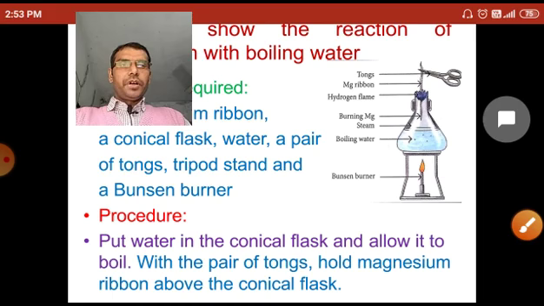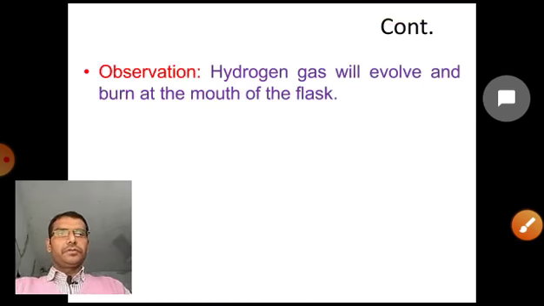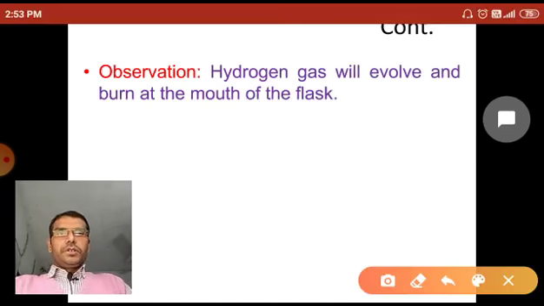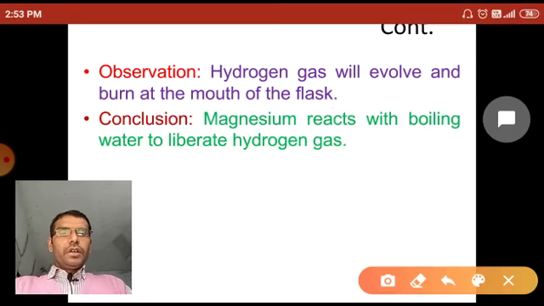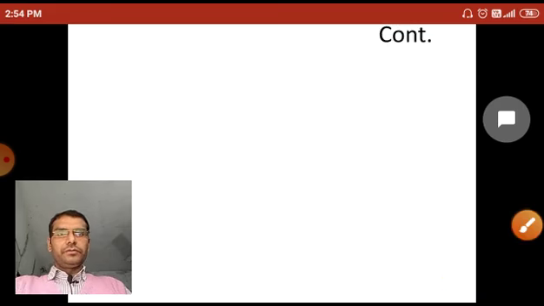Now what will you observe? You will observe that hydrogen gas evolves and burns at the mouth of the flask with a pop sound. Now we conclude that magnesium reacts with boiling water to liberate hydrogen gas.